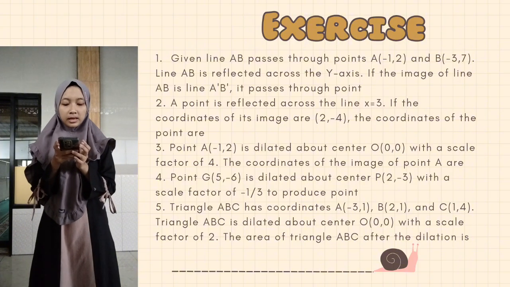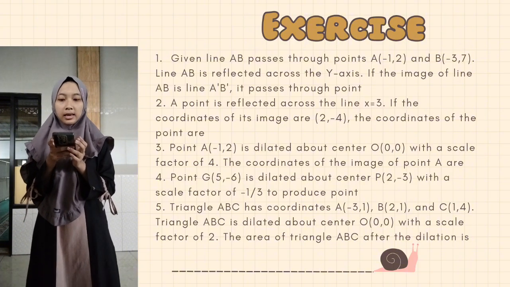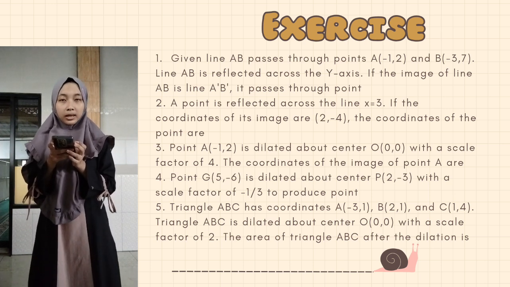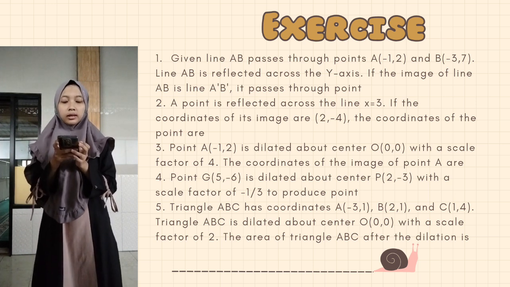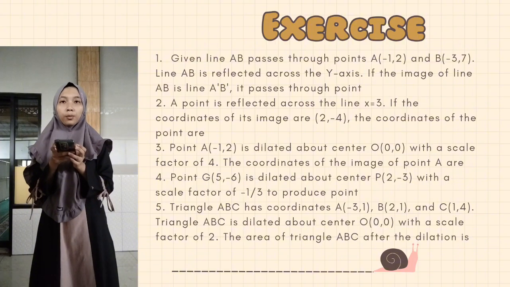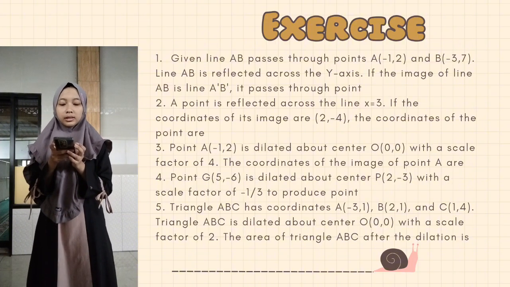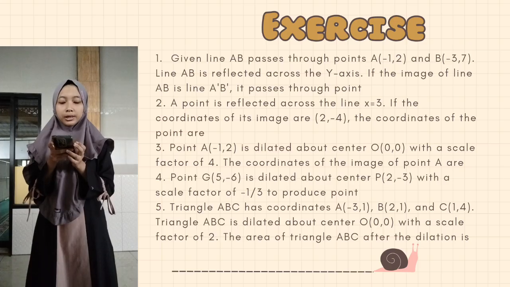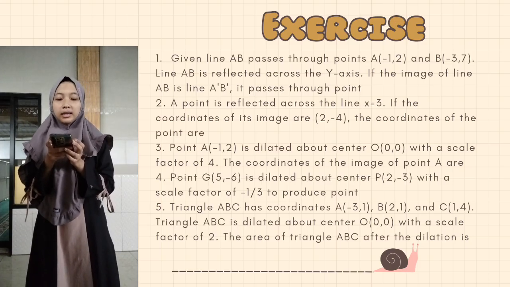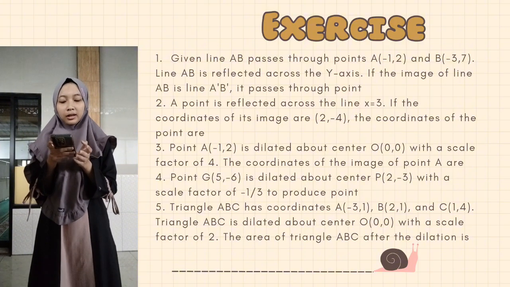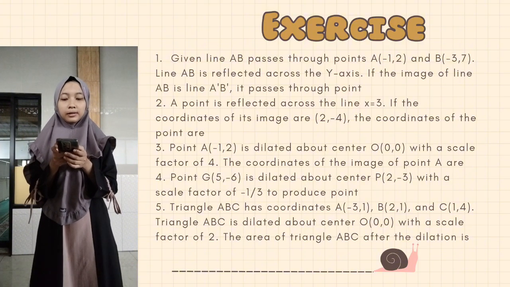Triangle ABC has coordinates A(-3,1), B(2,1) and C(1,4). Triangle ABC is dilated about center O(0,0) with a scale factor of 2. The area of triangle ABC after the dilation is...